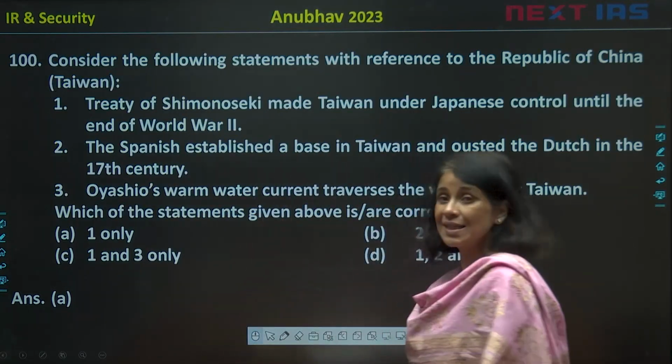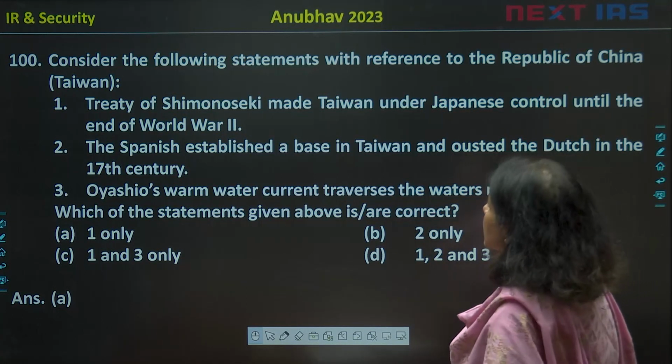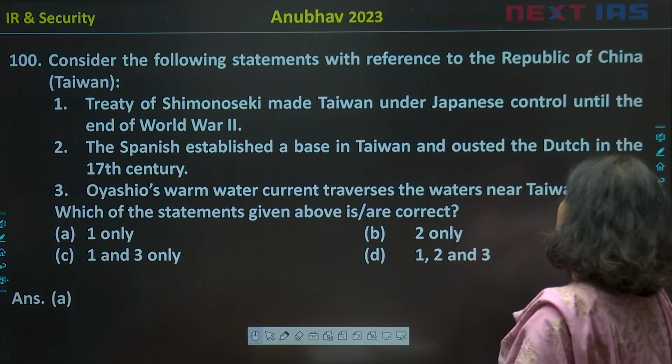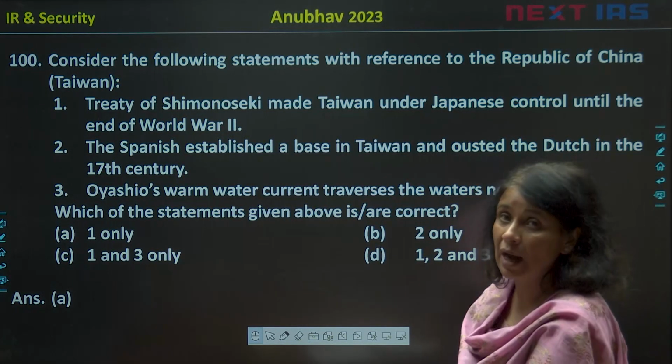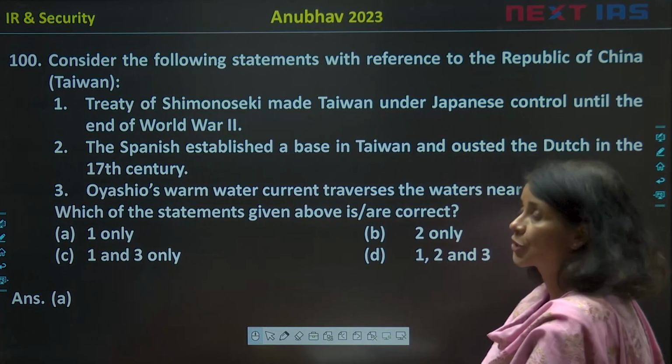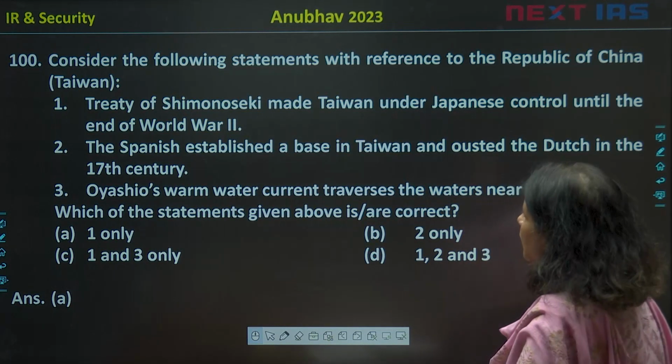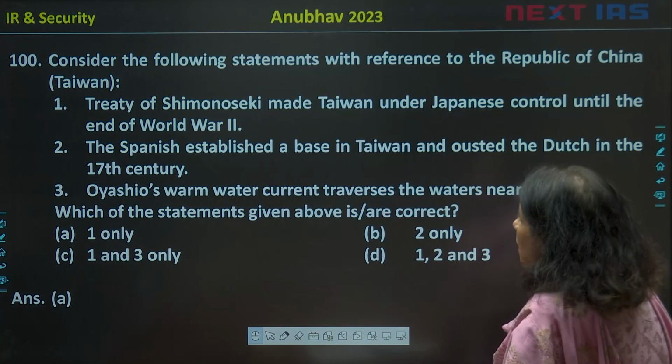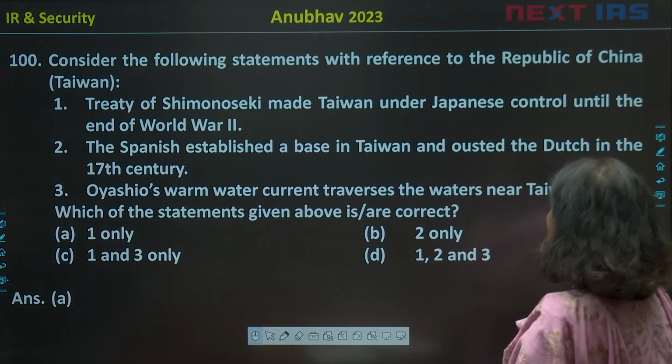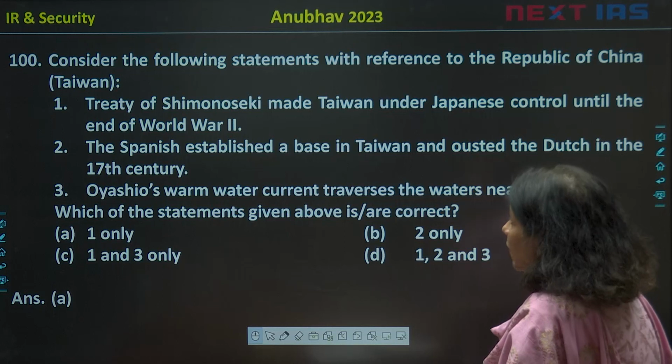Now, the last IR question. Consider the following statements with reference to the Republic of China, Taiwan, ROC. Taiwan is too much in the news for the last 1 year, so naturally the question is there. Consider the following statements with reference to the Republic of China, Taiwan.